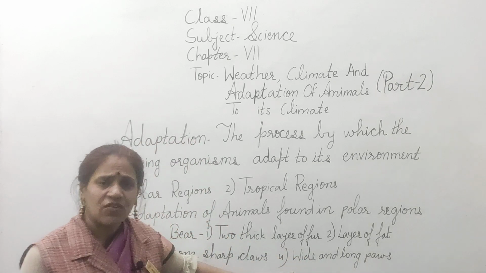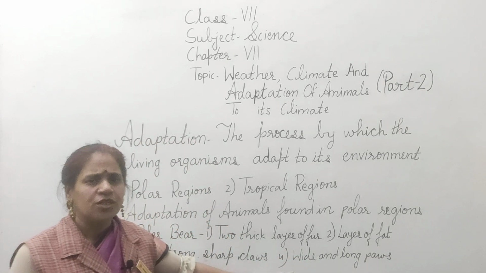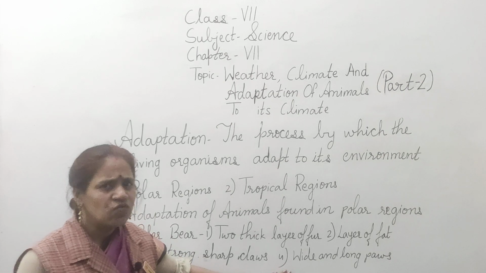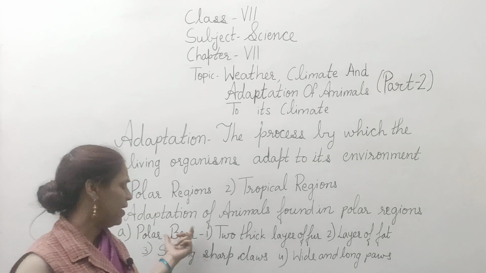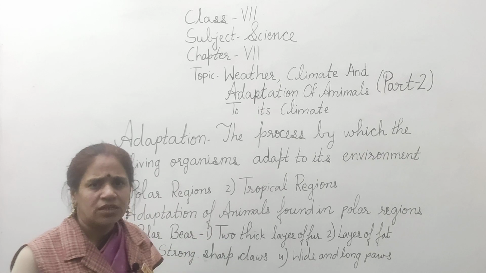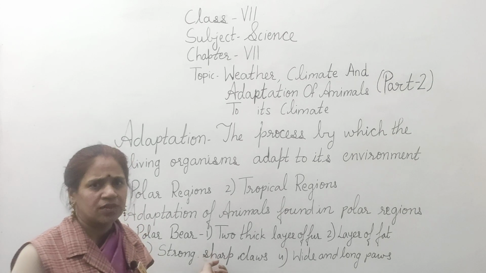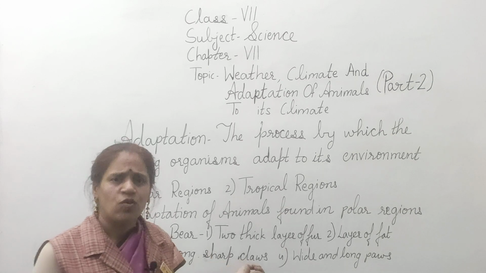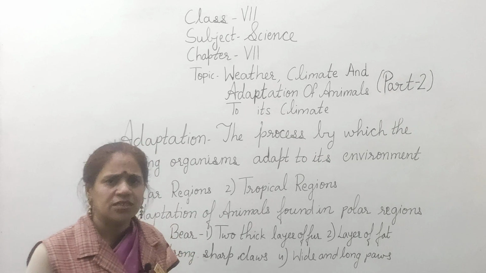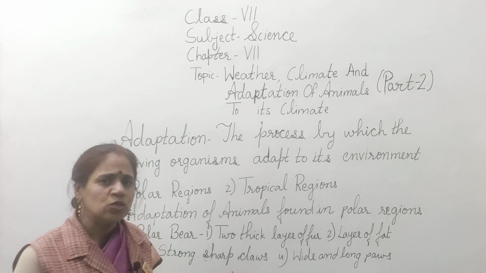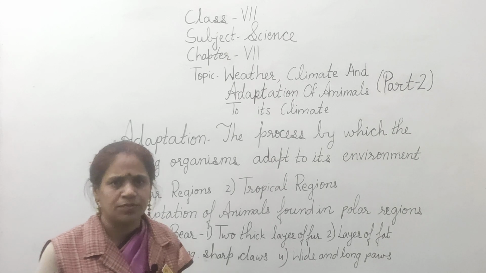Polar bears are very good swimmers. During the summer days when the temperature is hot and due to physical activities the polar bear feels hot, it goes into the water for swimming. It is a very good swimmer. It can stay in the water for a long time by keeping its nostrils closed. Polar bear also has a good sense of smell.